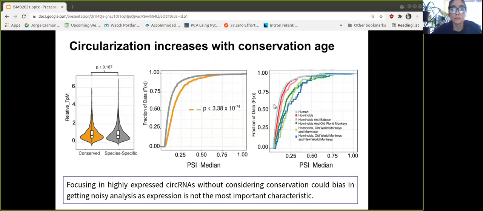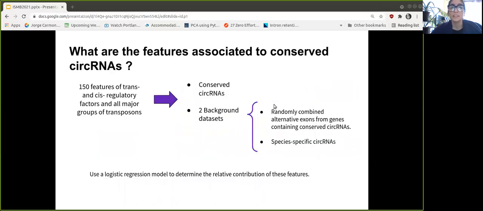So we can conclude this, that if we focus on highly expressed circular RNAs without considering conservation, we could be biased in getting a noisy analysis, as expression is not the most important characteristic when looking at circular RNAs. Later on, we want to know what features could be associated with these conserved circular RNAs. Therefore, we analyzed around 150 features of trans and cis regulatory factors and all major groups of transposons.